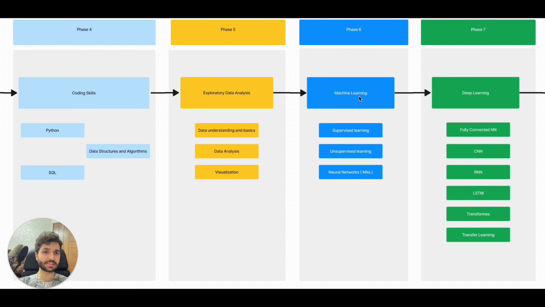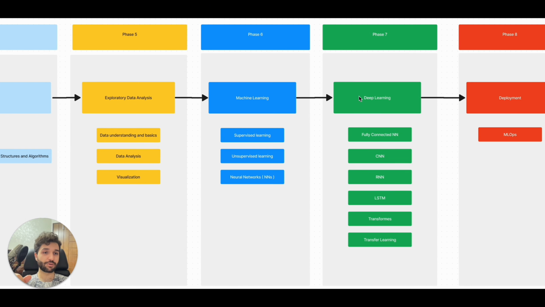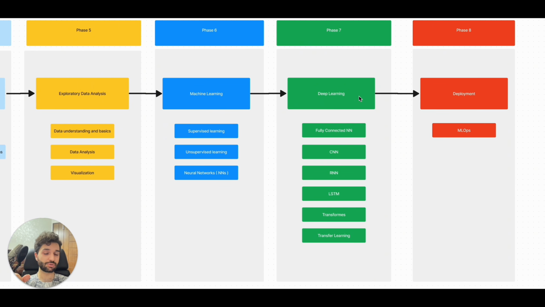And after these 7 phases, you can go through our last phase, and you should learn about how you can deploy your, for example, neural network, your model. For this purpose and goal, you should learn about MLOps.